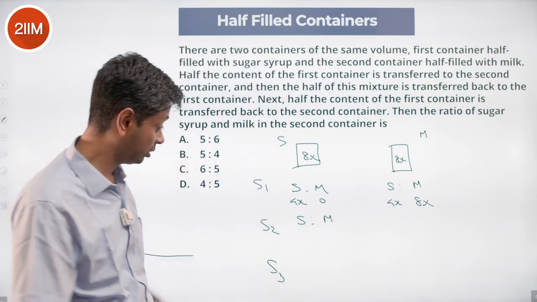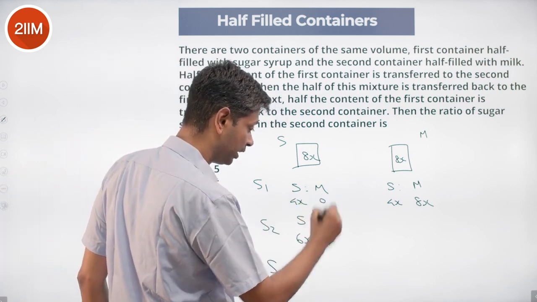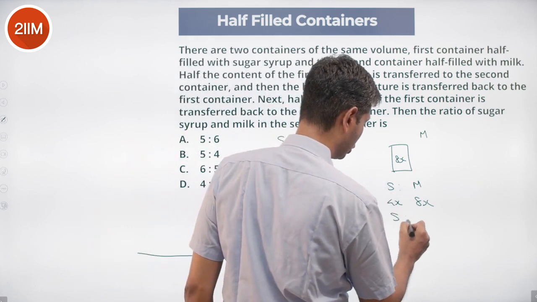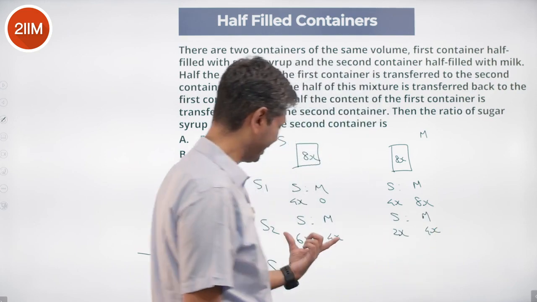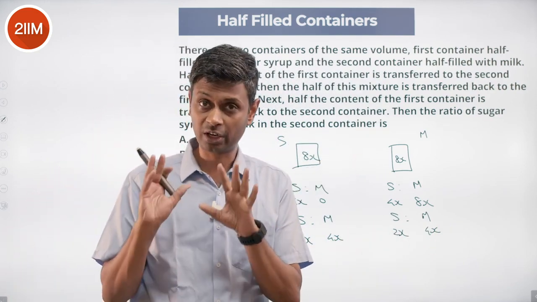4x by 2 is 2x. Sugar will become 4x plus 2x, 6x. Milk will become 8x by 2, 4x. Here, what will be remaining, sugar is to milk, will be 2x and 4x. Adding up to 6x, adding up to 10x, total 16x. That's what we started with. One round of check, all good.